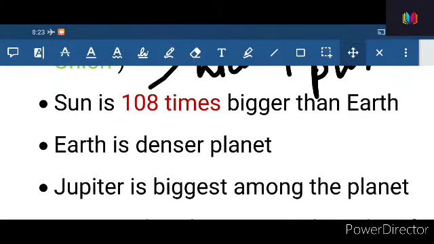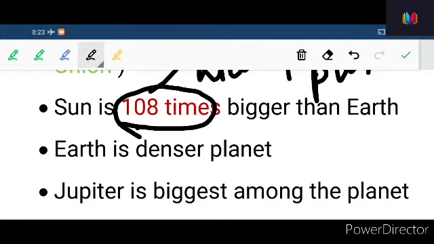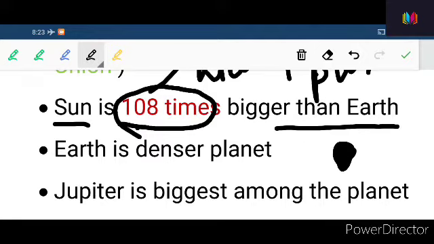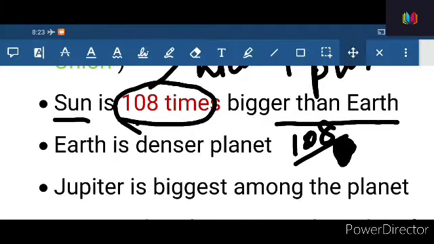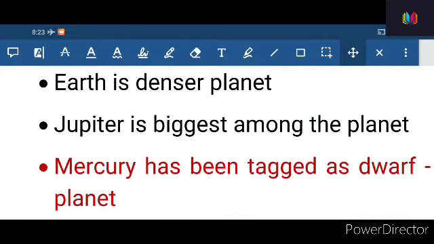Now the Sun is, remember this fact, 108 times bigger than Earth. Remember this thing. Now you can imagine our Earth is so big, right? We cannot even travel around our Earth in a day, but the Sun is 108 times bigger than our Earth itself. So now let us proceed to the next one.